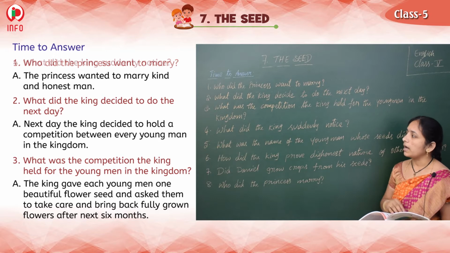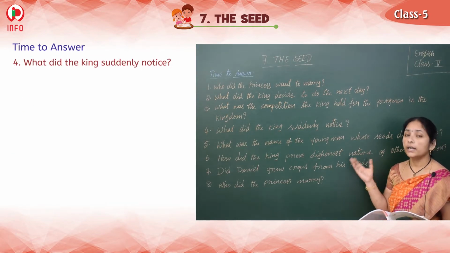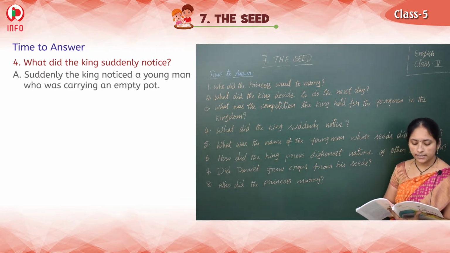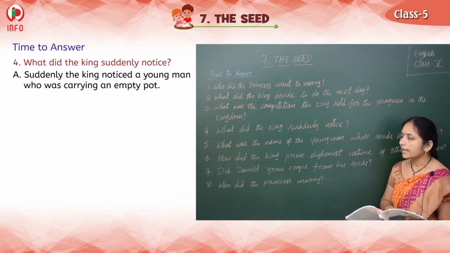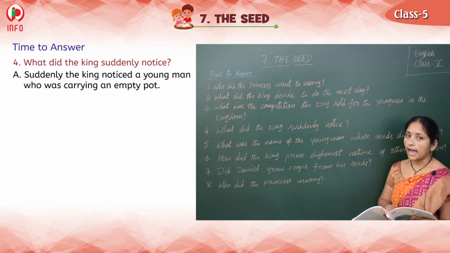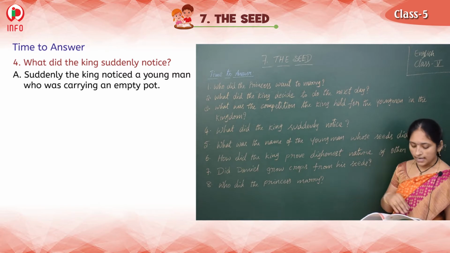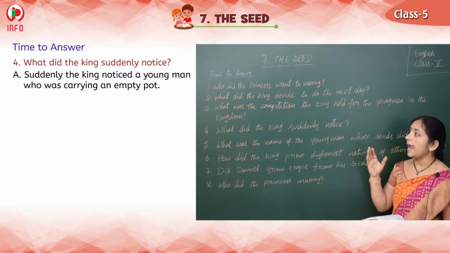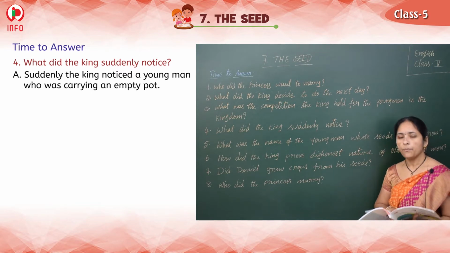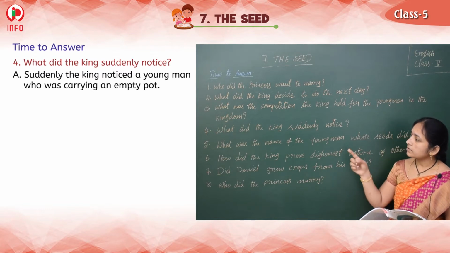And see the next one. What did the king suddenly notice? So what did he notice? Yes, suddenly the king noticed a young man who was carrying an empty pot. So that he noticed suddenly, right?